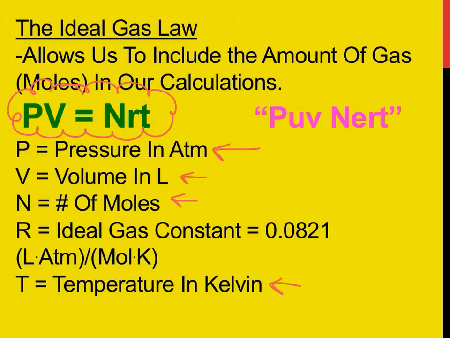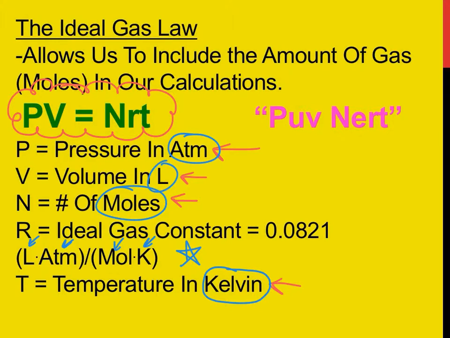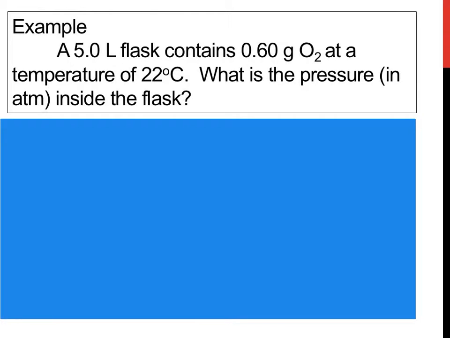This ideal gas constant here, there's a bunch of different values for it, but this one that we focus on has volume in liters, has pressure in atm, amount of gas in moles, and then the temperature is in Kelvin, which we've already been doing, but we're going to continue to do that. A way that we kind of remember this, we say PUVNERT, and it's a good way to remember that PV equals nRT.